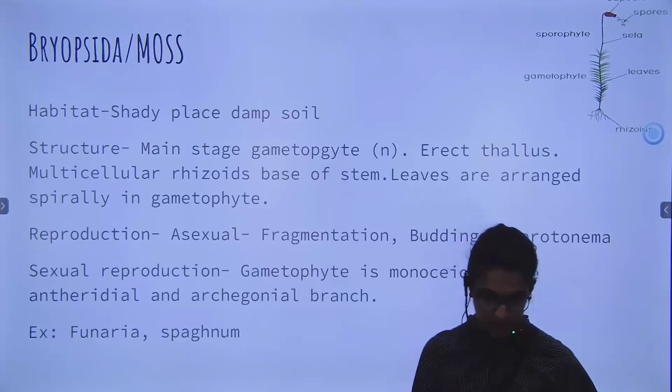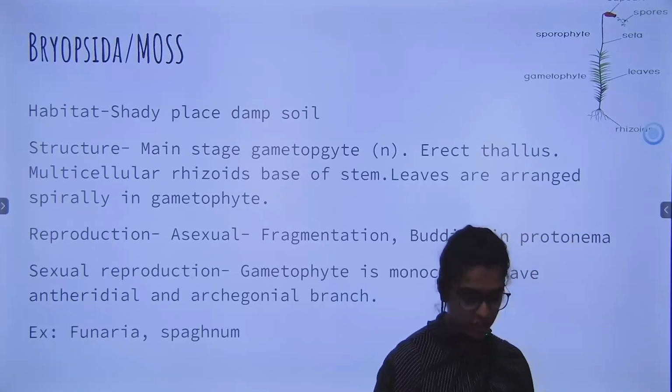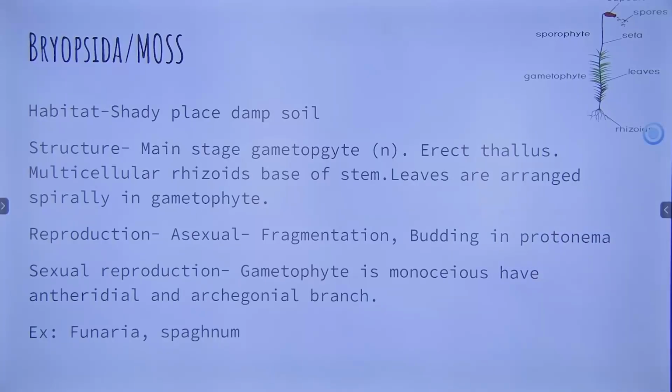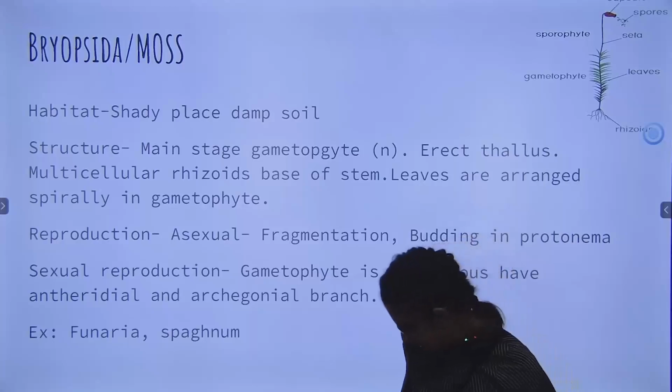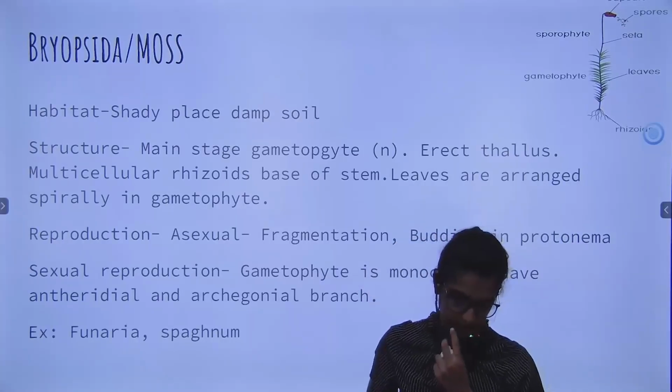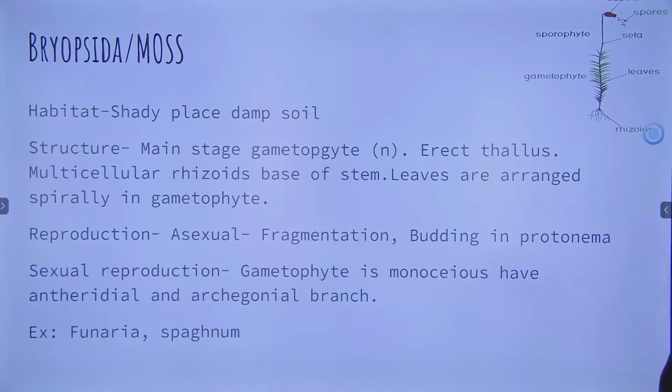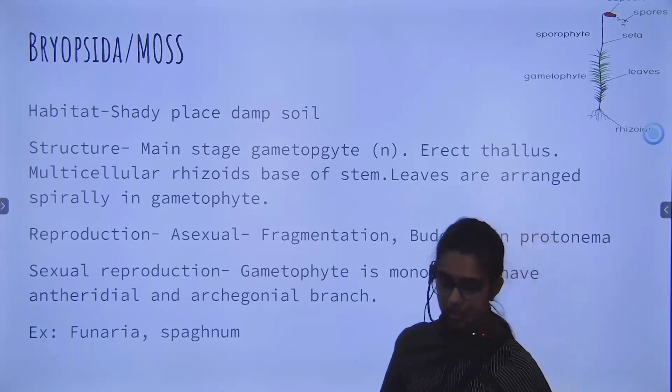Okay. First write down habitat: found in shady place and damp soil. Found in shady place and damp soil. Next is structure.